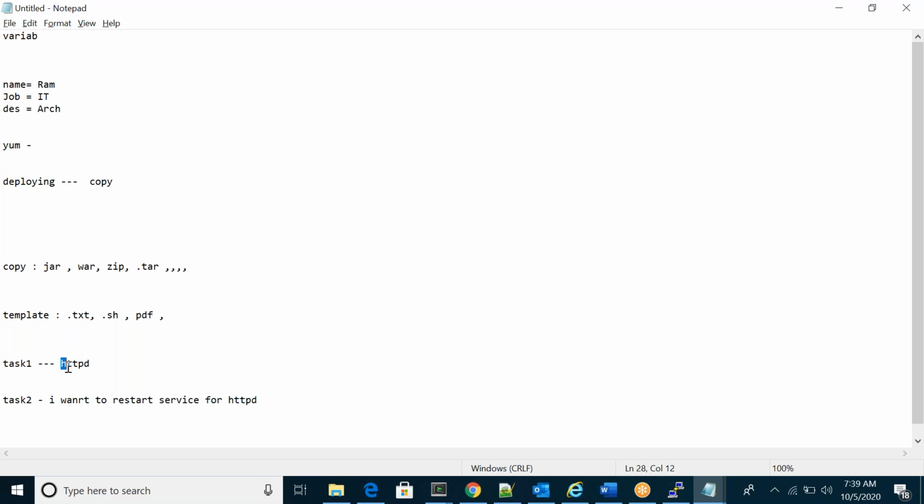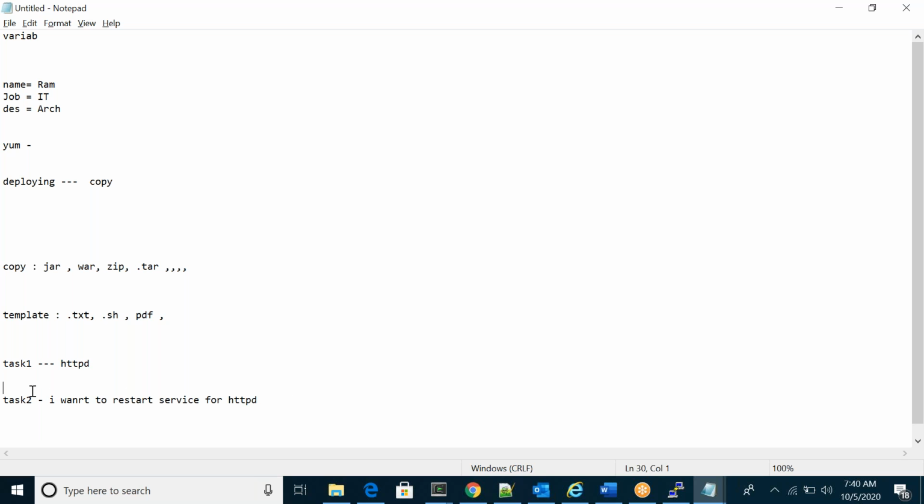Here in task one, I have installed some package, some Tomcat or Java or HTTPD. In this case, take HTTPD. I install HTTPD with the current playbook only. Then in task two, I want to restart or start the HTTPD services.